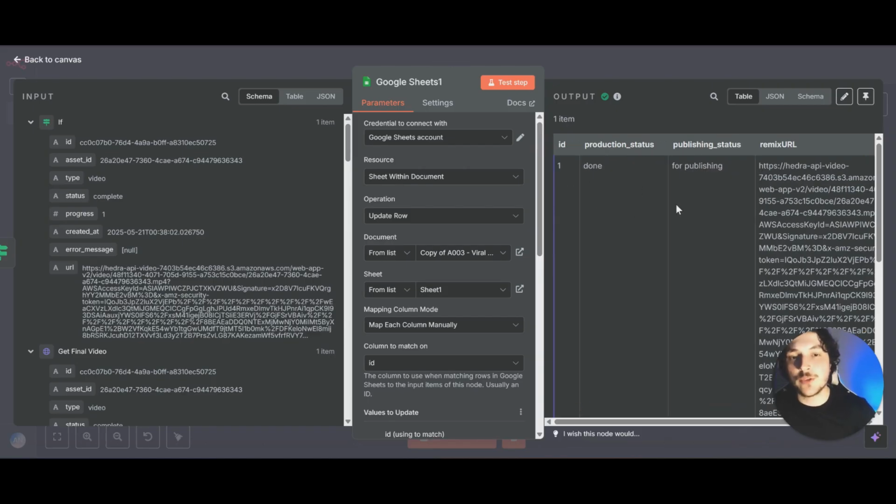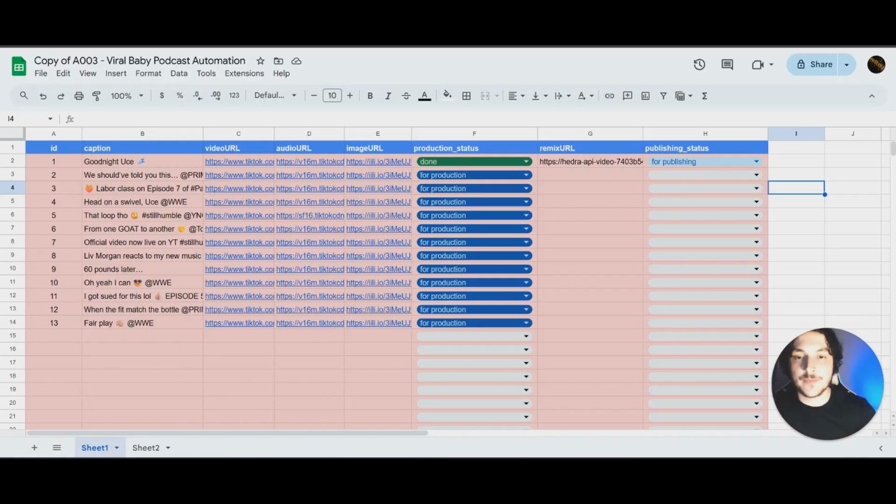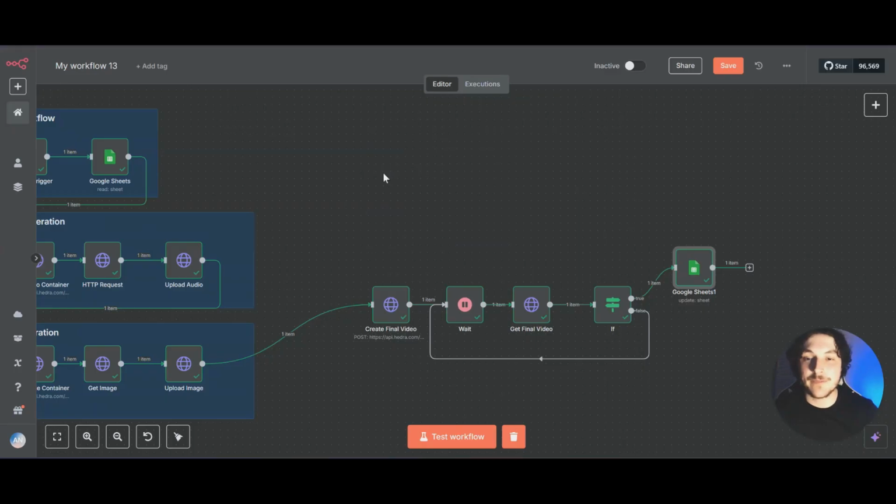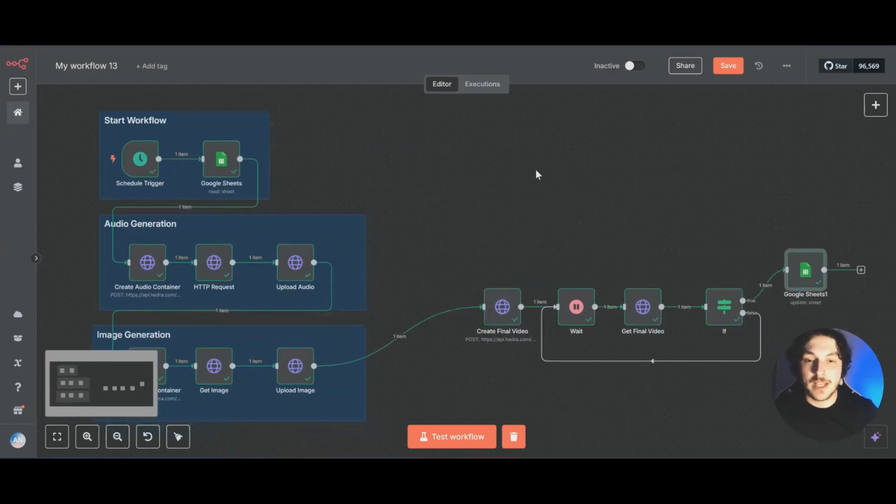So if we go into that Google Sheet, we should see that everything did update for us. So now that we're in here, you can see everything is updated. Production status has been set to done, and publishing status is now for publishing, and the URL is right here. And just like that, you have successfully created your own AI automation that automatically gets your favorite influencers' videos and turns them into a babyfied podcast.